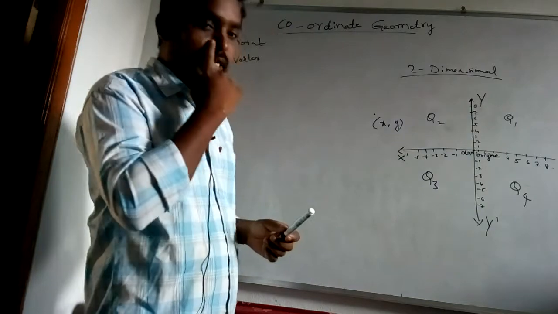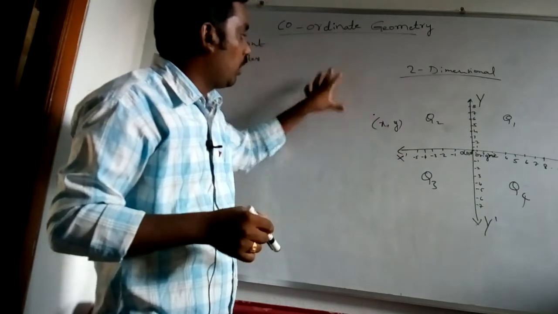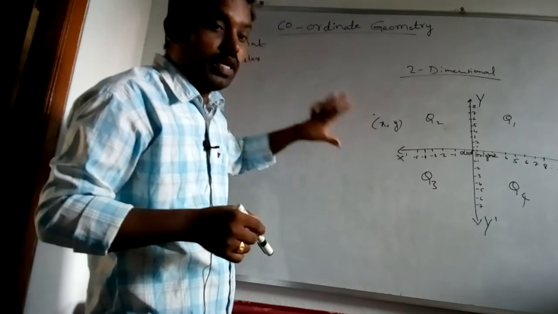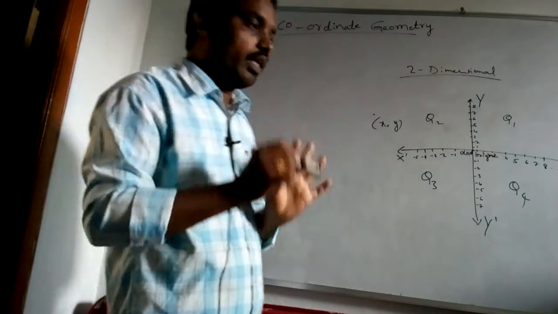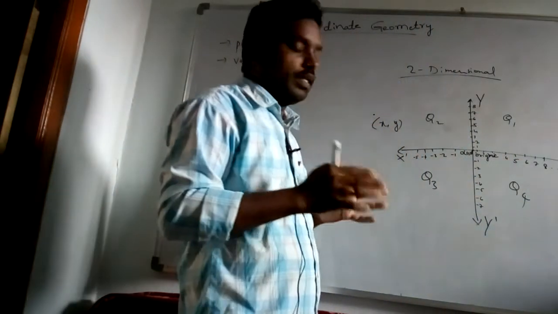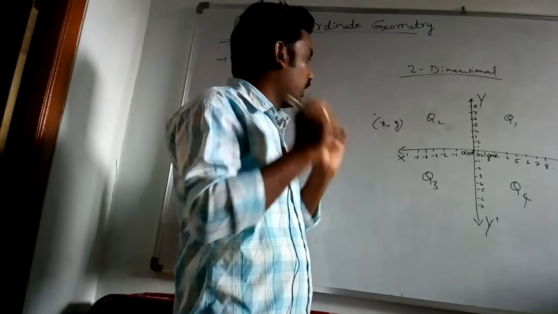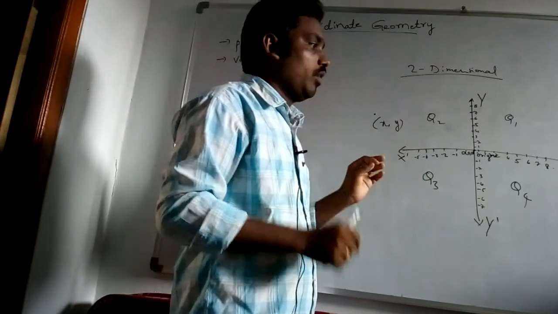Now how to locate a point? A point shows the exact location of anything.